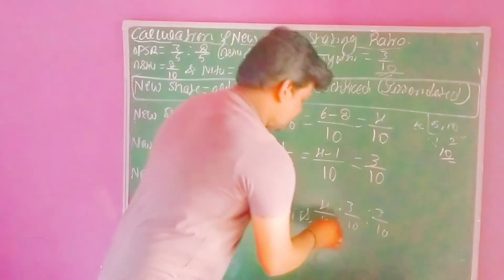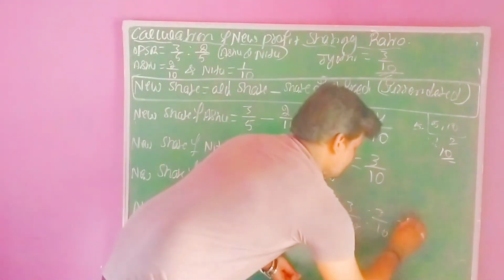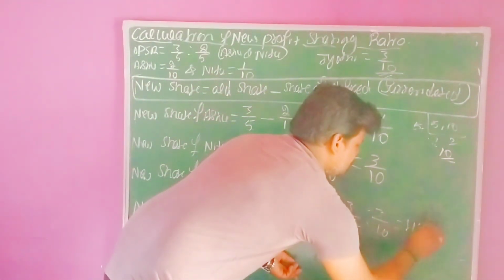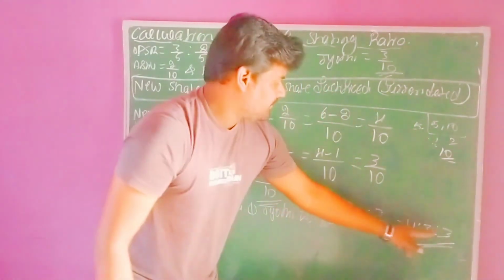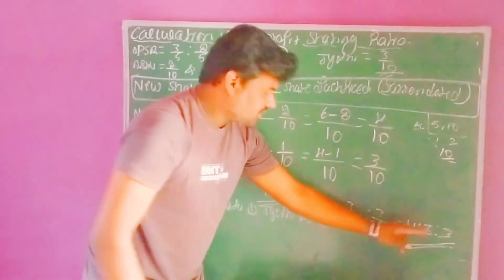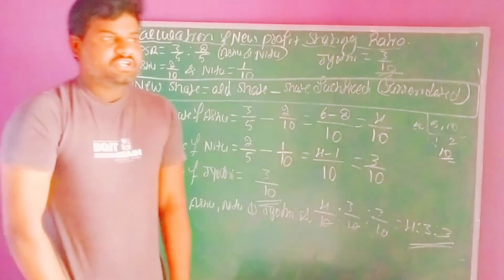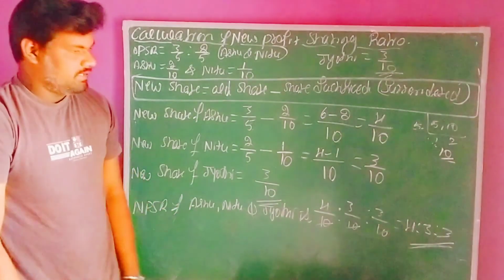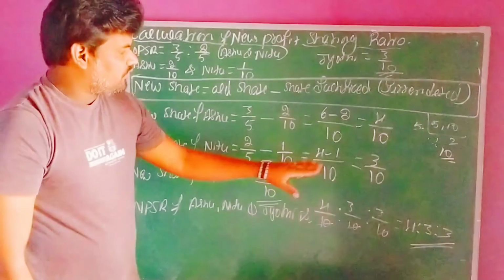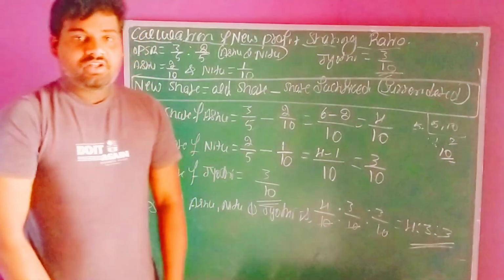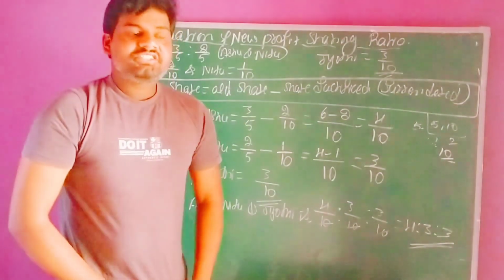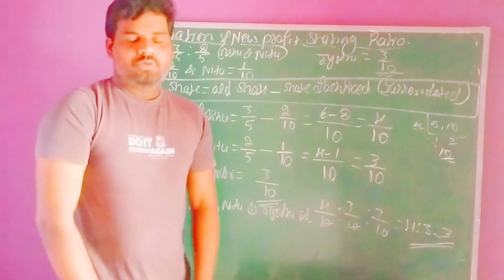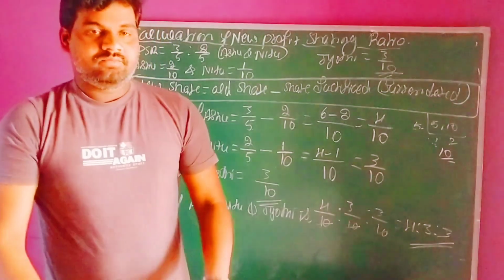So now we have to simplify. 10 can cancel, meaning 4 is to 3 is to 3. 4 plus 3 plus 3 is 10. 4 is to 3 is to 3. This is the new profit sharing ratio among all the partners. So this is the procedure for the calculation of new share in case 1. In the next upcoming session, we will solve one more question related to case 1. Thank you, students.